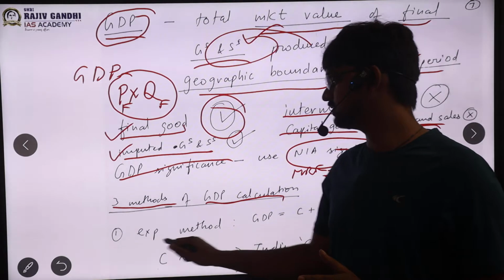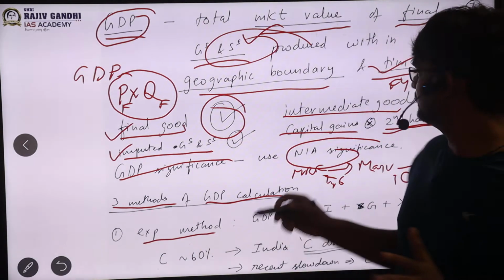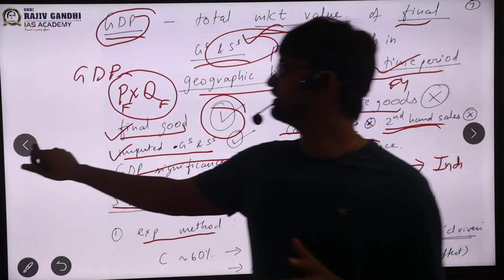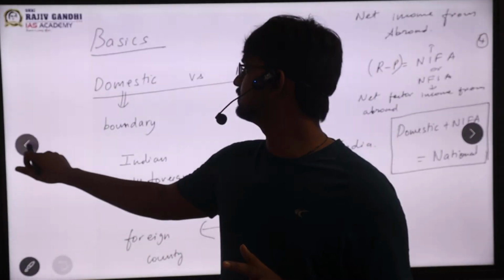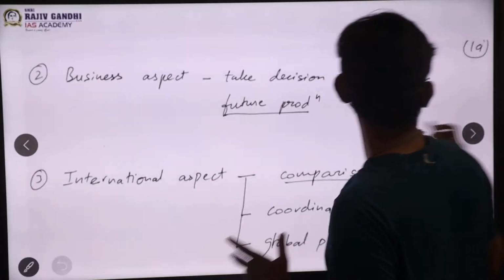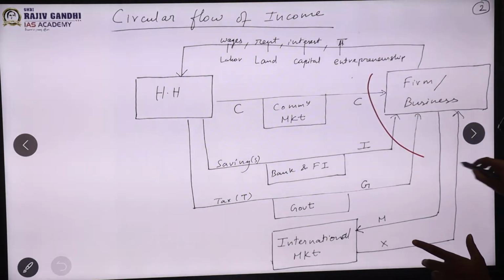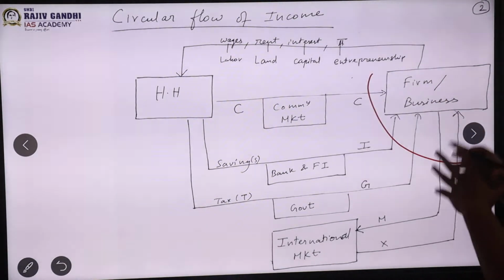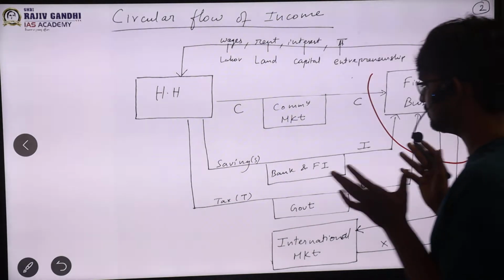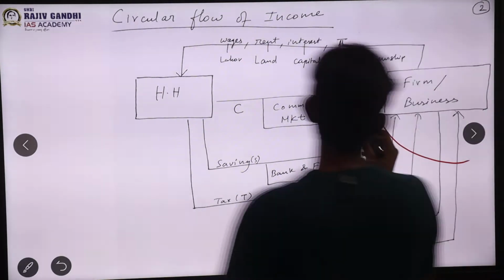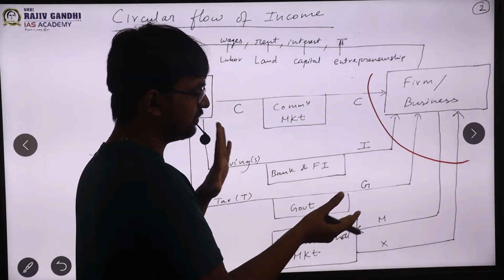First thing, expenditure. What did I say? When expenditure comes, I already said that expenditure means demand, sir. We have already looked at expenditure. So what did I say? These are all expenditures. They are spending. So expenditure is the demand side of the economy you are focusing on, sir. So this is the expenditure and I am focusing on the demand side.